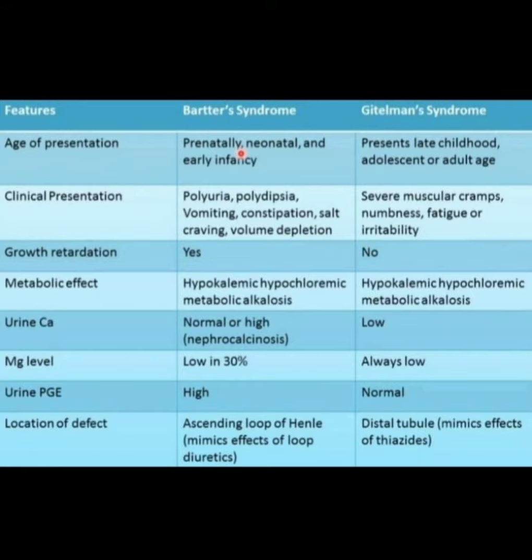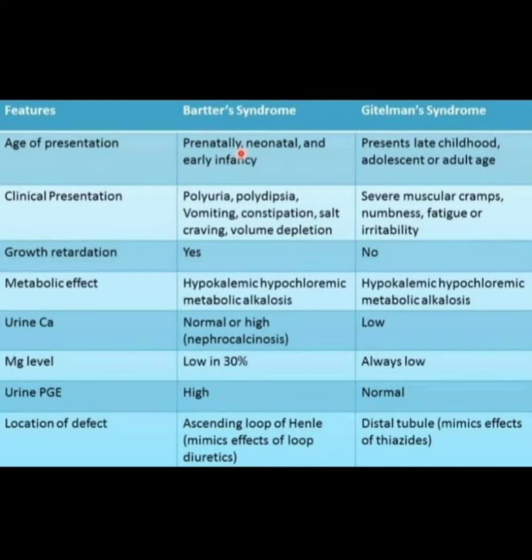First, age of presentation. Bartter syndrome presents prenatally, in the neonatal period and in early infancy. Gitelman's syndrome presents in late childhood, adolescence and adult age. Clinical presentation of Bartter's syndrome: polyuria, polydipsia, vomiting, constipation, salt craving, volume depletion. In Gitelman's syndrome, clinical features are severe muscular cramps, numbness, fatigue or irritability.